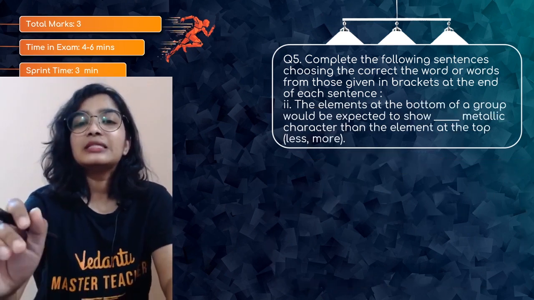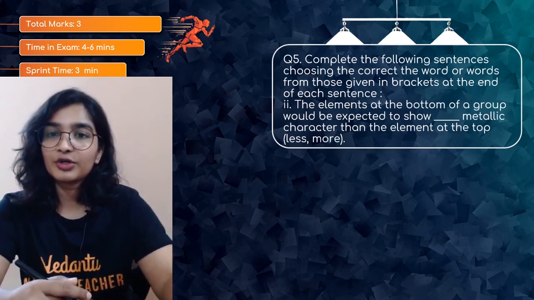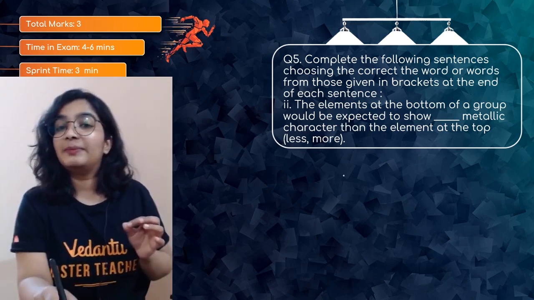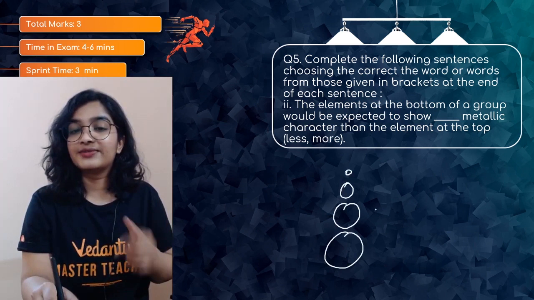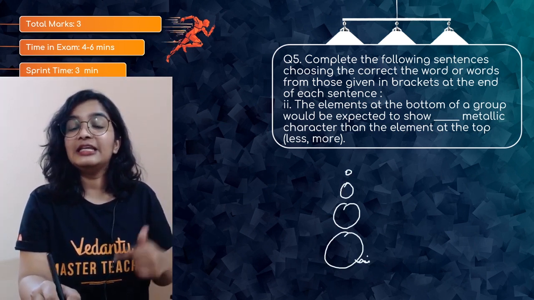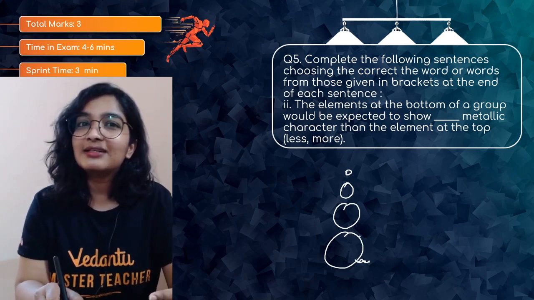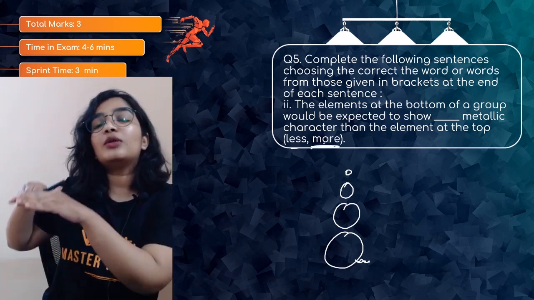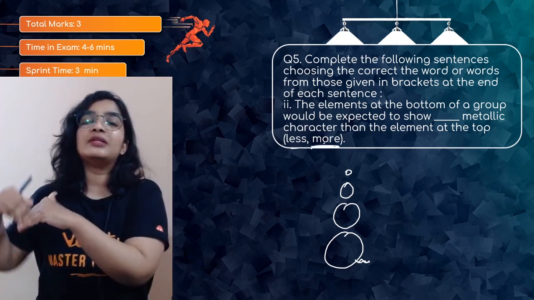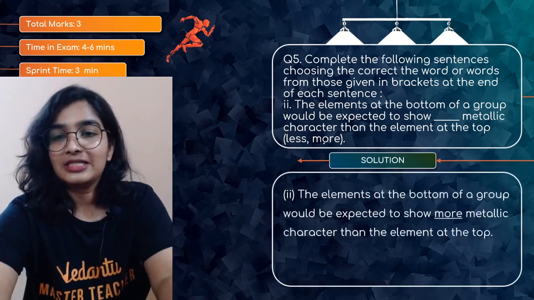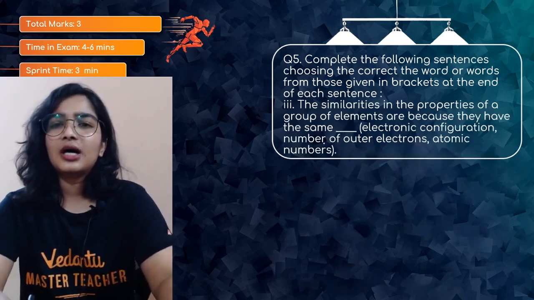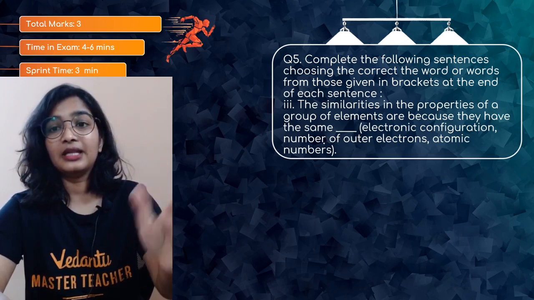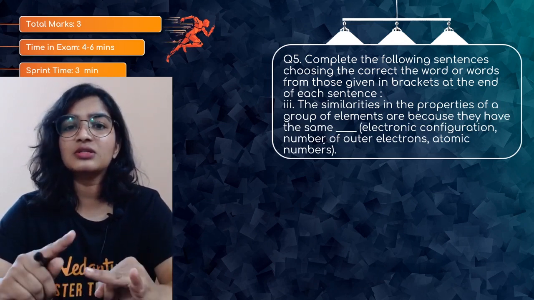So atomic number. Second one is, the elements at the bottom of a group. Okay, when you go down the group, what is happening to the metallic character? So there will be an increase in the atomic size, so they can easily lose electrons. So what is happening to the metallic character? Tell me. So it will be more. So more metallic character than the element at the top. So more will be the right answer. The last one, the similarities in the properties of a group of elements are because they have the same electronic configuration, number of outermost electrons or atomic number.